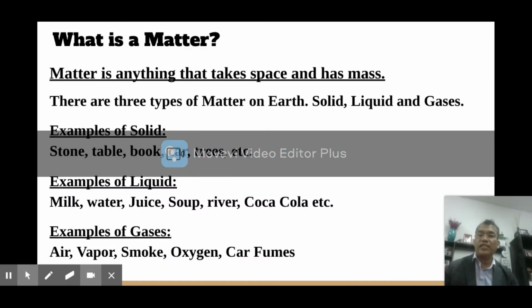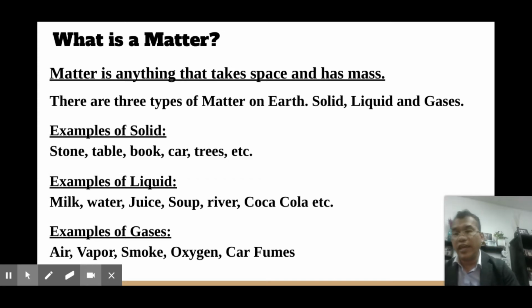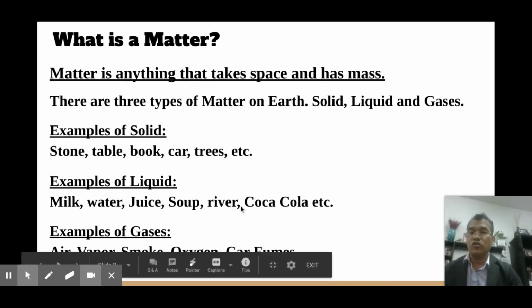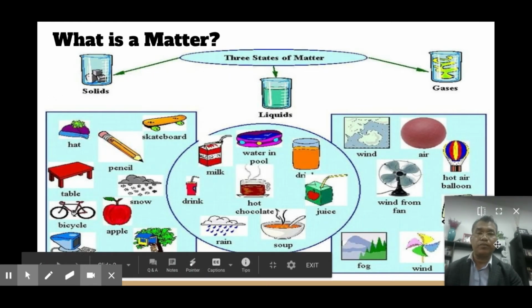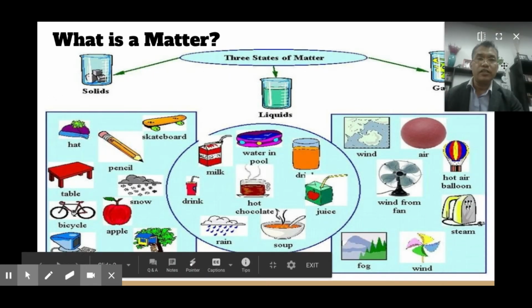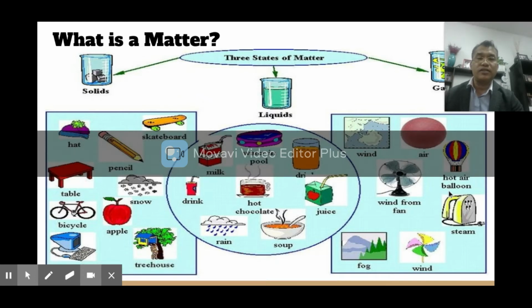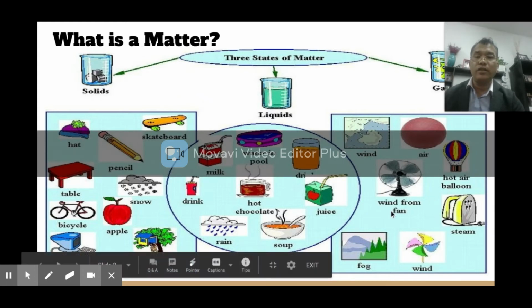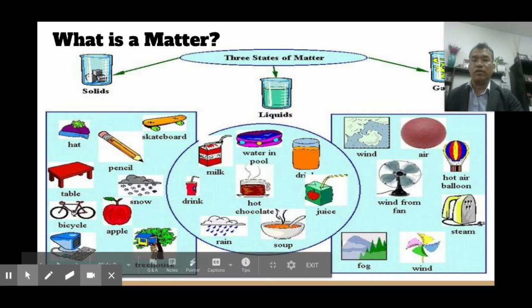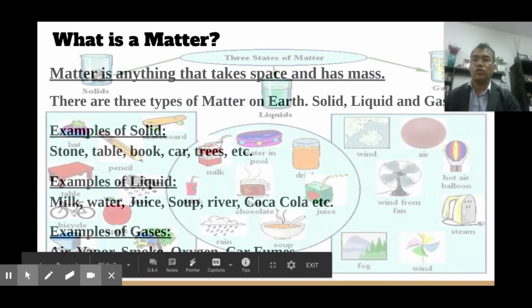Then what about examples of gases? There are air, vapor, smoke, oxygen. All right, so here we go. The gas: wind, the air, hot air balloon, the wind from the fan or steam, okay, the fog. All right, so those are examples of gas. Okay, so let's go to the next one.